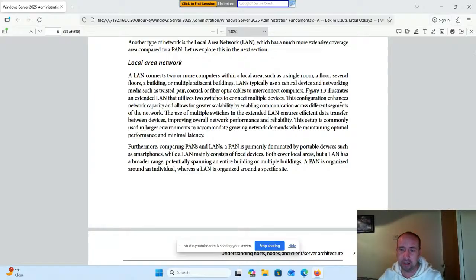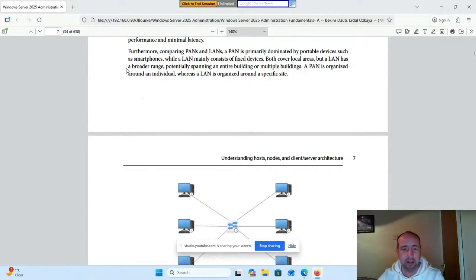Figure 1.3 illustrates an extended LAN that utilizes two switches to connect multiple devices. This configuration enhances network capacity and allows for greater scalability by enabling communication across different segments of the network. The use of multiple switches in the extended LAN ensures efficient data transfer between devices, improving overall performance and reliability. This setup is commonly used in larger environments to accommodate growing network demands while maintaining optimal performance and minimum latency.